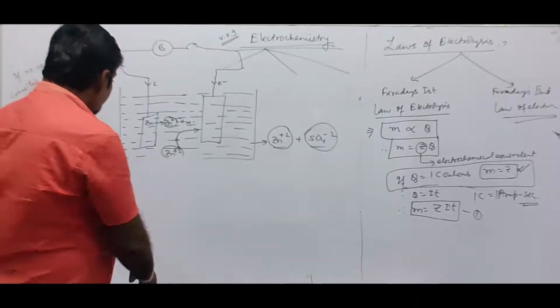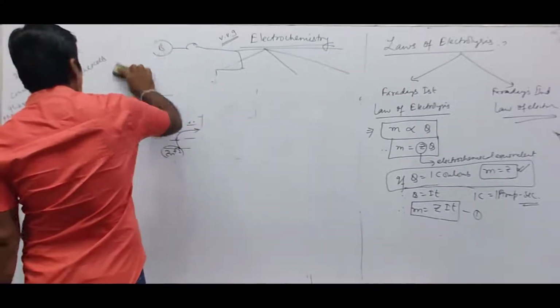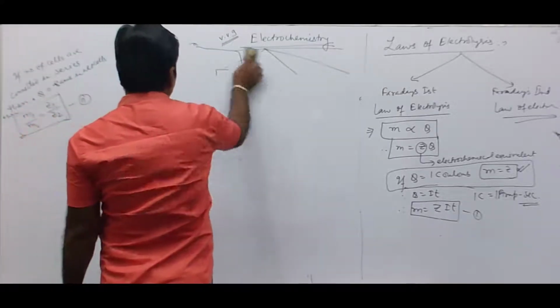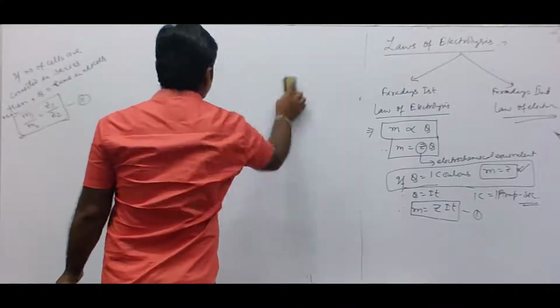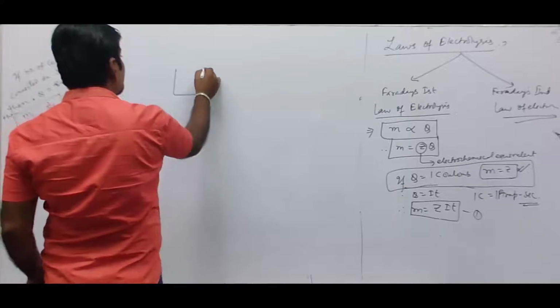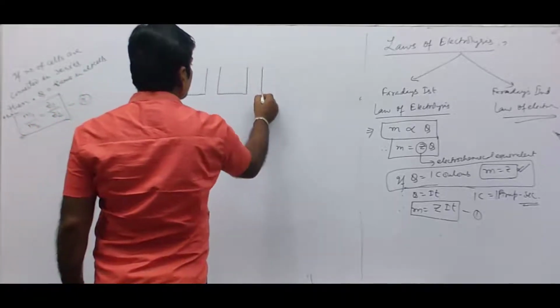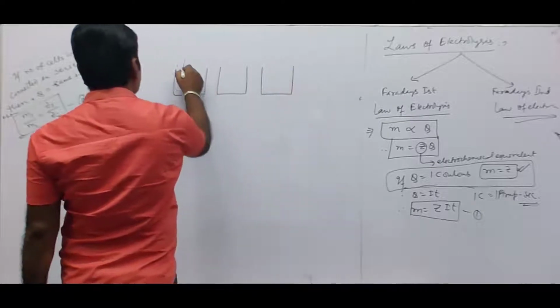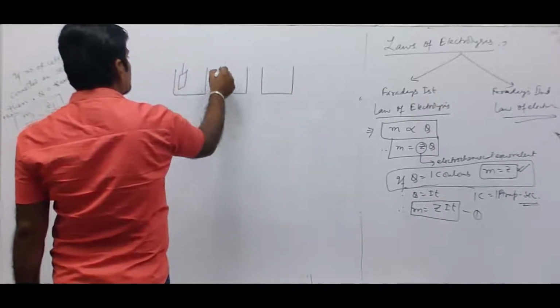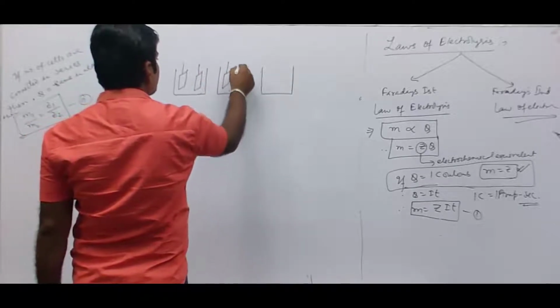Now, what does Faraday's second law of electrolysis state? It states that when a number of cells are connected in series, suppose we have taken three different cells.